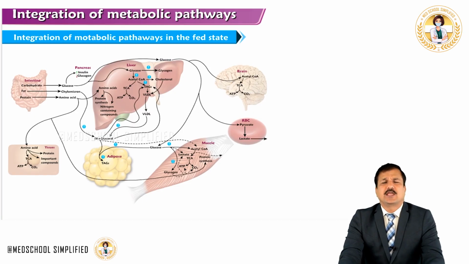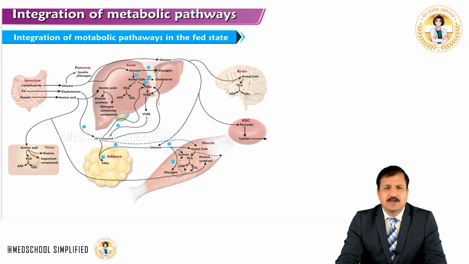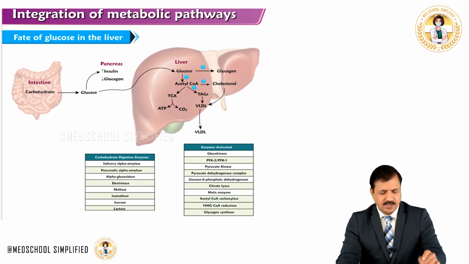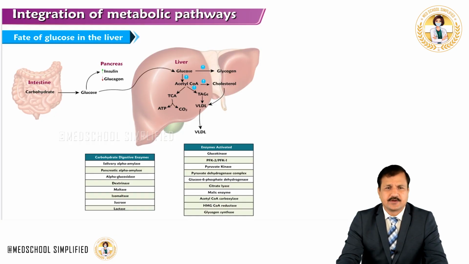Now let's look at each one of them separately, and then we will come to understand the entire integration of all the metabolic pathways. This figure, I am going to explain towards the end once I explain each individual pathway separately. Now let's look at the fate of glucose in the liver.